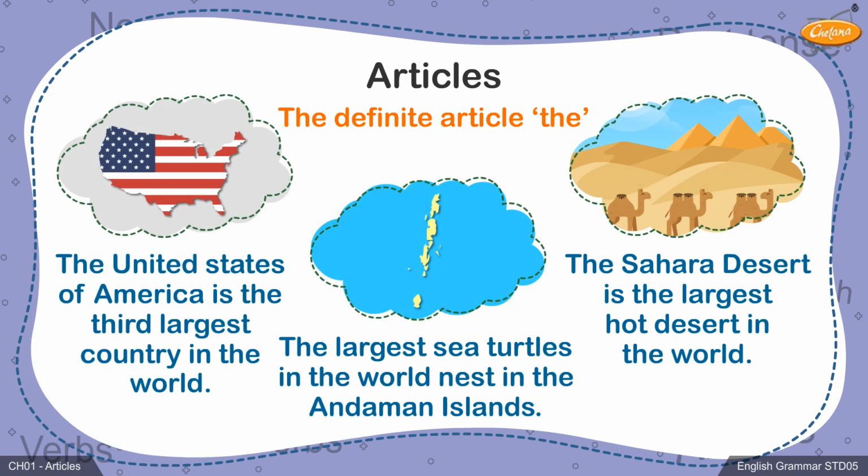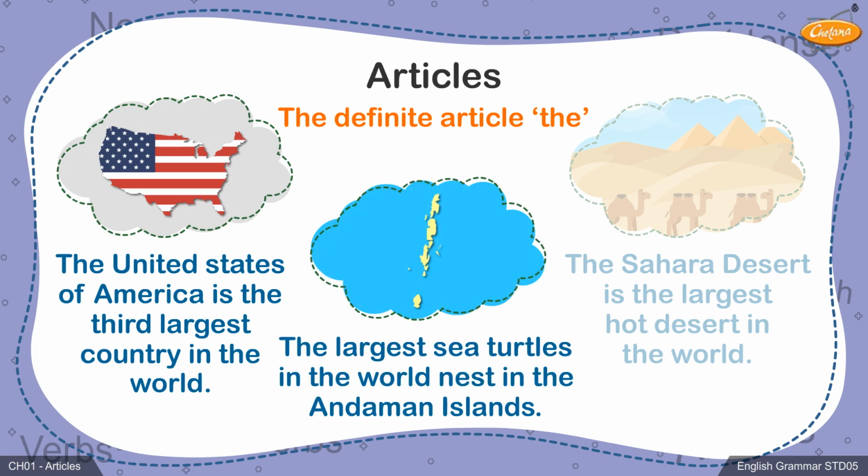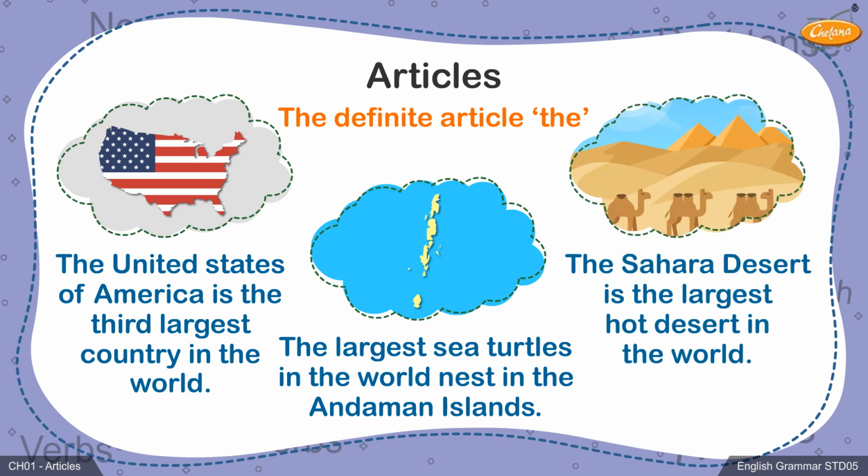Let's read the examples given on the board. The United States of America is the third largest country in the world. The largest sea turtles in the world nest in the Andaman Islands. The Sahara Desert is the largest hot desert in the world. Students, you will notice that the definite article the has been used while referring to names of countries like the USA, names of islands and deserts like the Andaman Islands and the Sahara Desert, respectively.